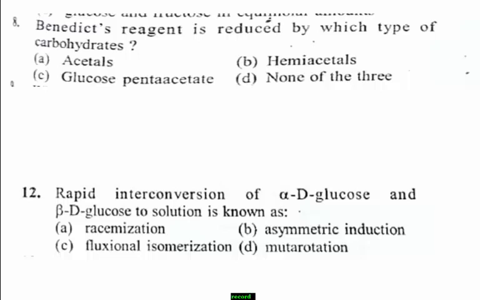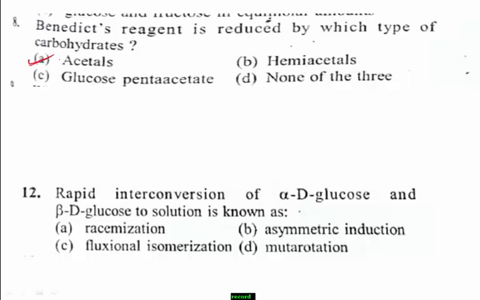I think you already know what an acetal is. An organic compound formed by the condensation of two alcohol molecules with an aldehyde molecule is called an acetal. Therefore, option A is the right answer.